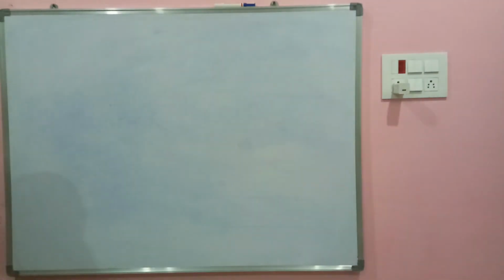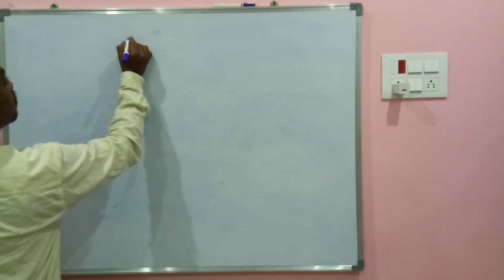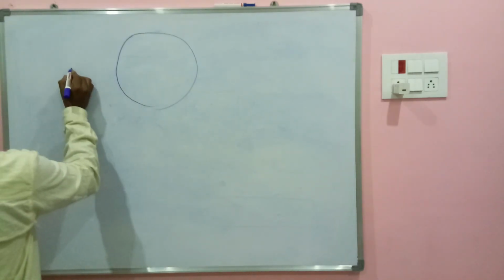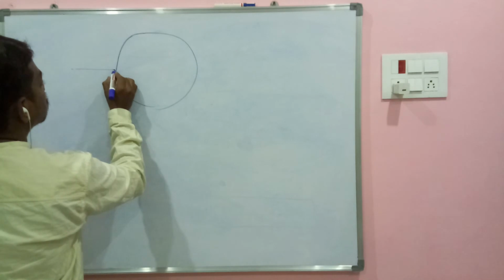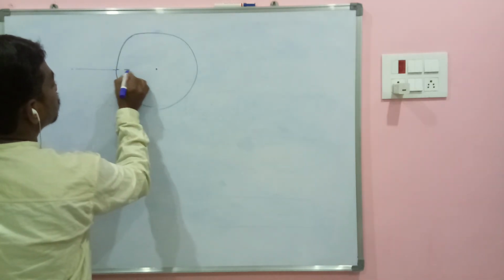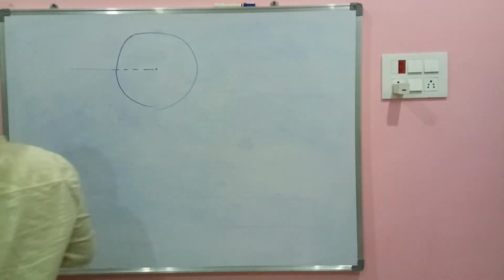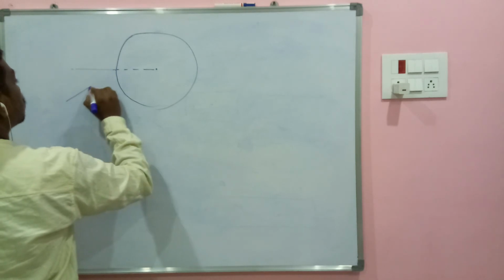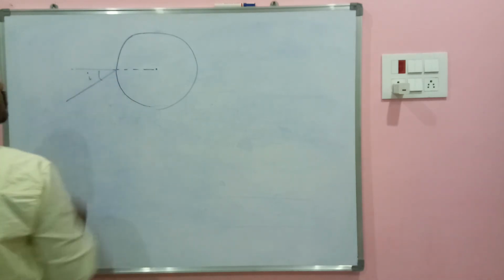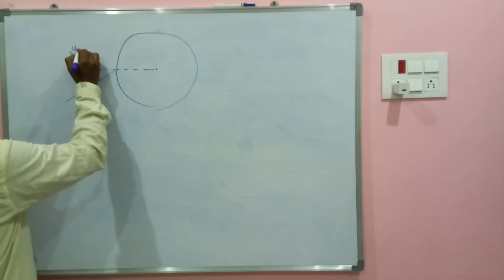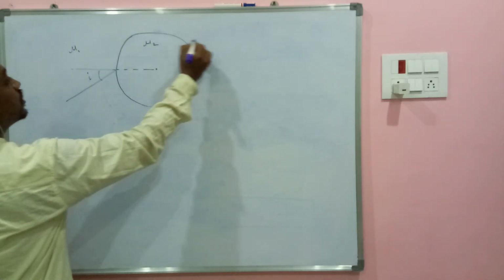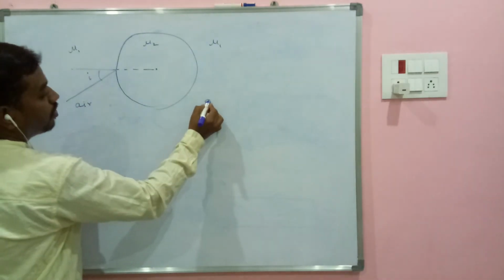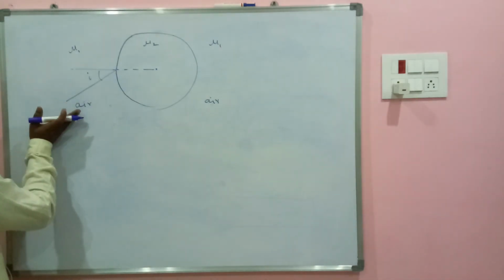Here I have a sphere. And this you consider as a reference line. This is the center of your sphere. And a ray is coming here along this direction. This is angle i again. And this is of refractive index 1 and this is of refractive index 2 and this is again refractive index of 1. Imagine this to be air, no problem. Here also I have air. So light is moving from air to denser medium.